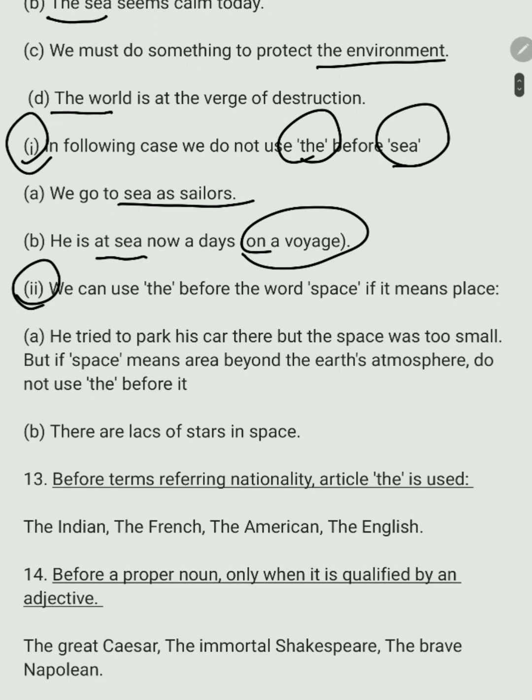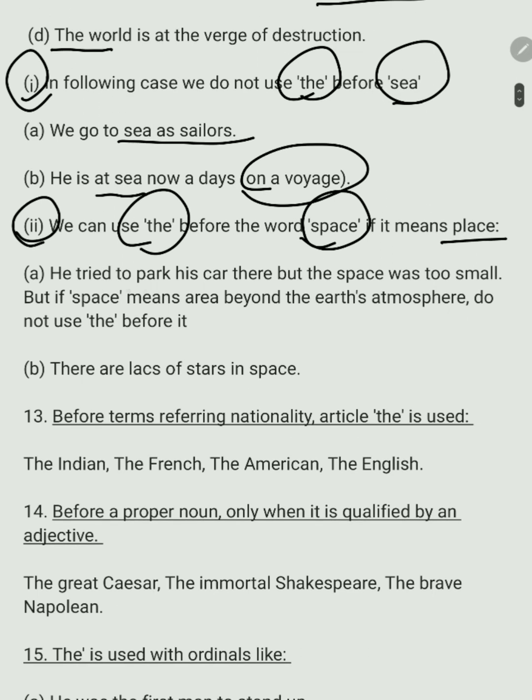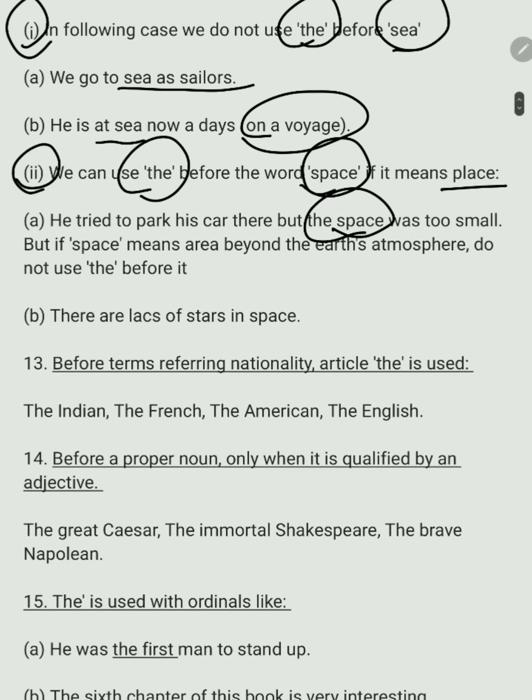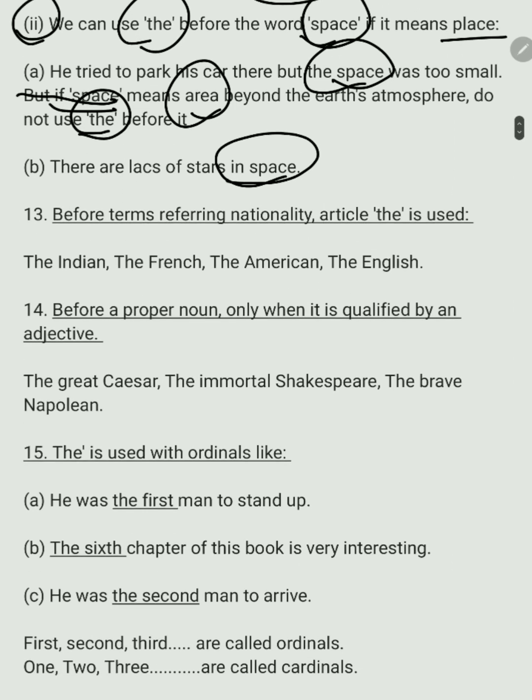Here, it is to be noted that we can use the before the word space if it means place. So, he tried to park his car there, but the space was too small. But if space means the area beyond the Earth's atmosphere, we never use the. There are lakhs of stars in space. Very important to know this.